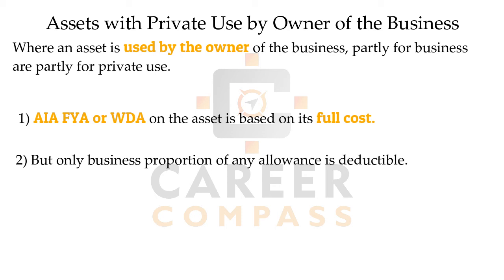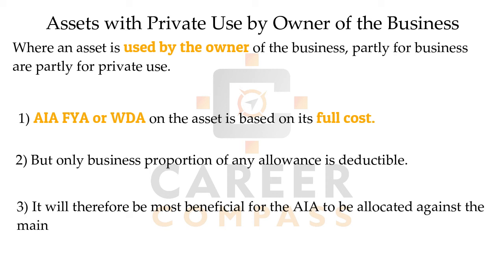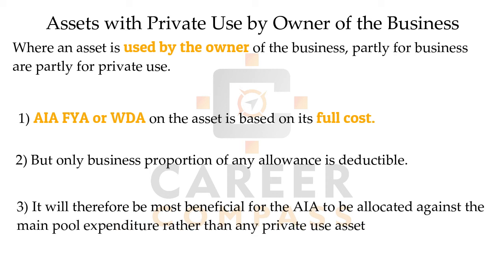Like, assume that if we are allocating the AIA of 1 million to a private use asset, then the AIA limit will be utilized fully. That means we will not have any AIA left to be utilized for any other assets. But in the column of the allowances, only the business use proportion will be written. Like if it's 50% business use, then only 0.5 million can we claim the allowance, right? And so it is not beneficial to use the AIA against private use assets, because your limit will get utilized but you will not get the full allowance.